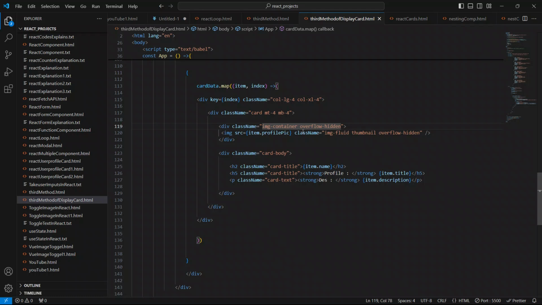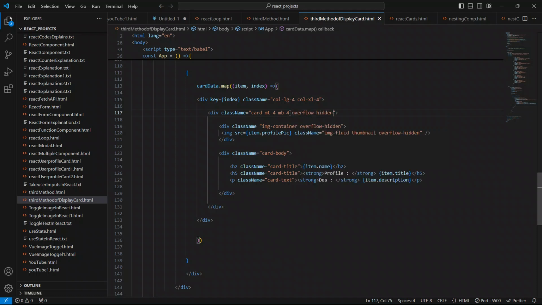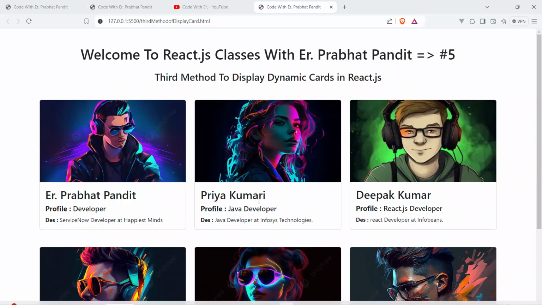So where is the class card? Just say here overflow hidden. Yeah, now you can see we got the nice little border radius also.